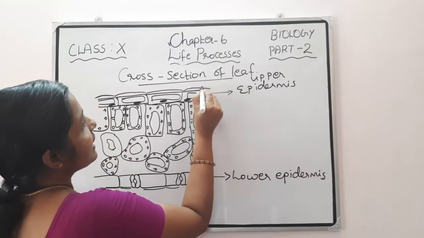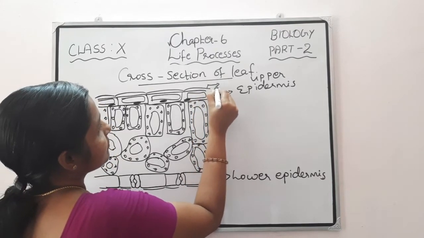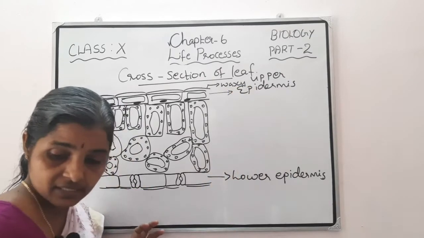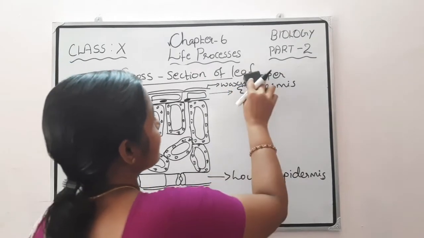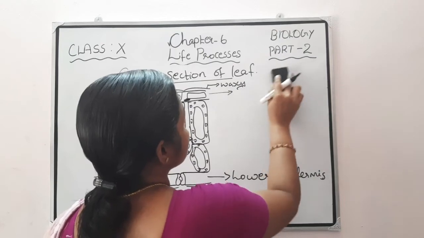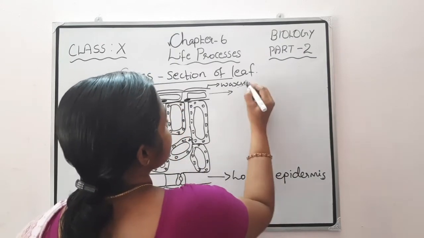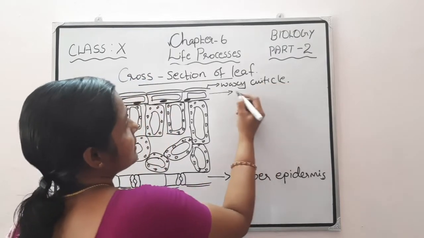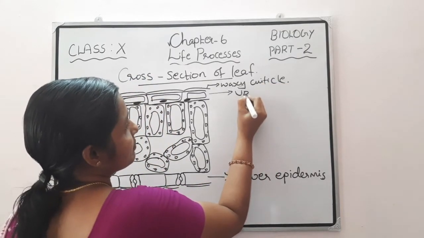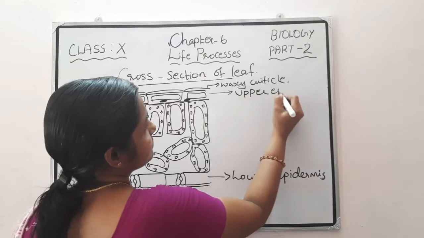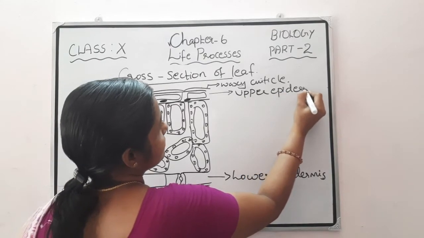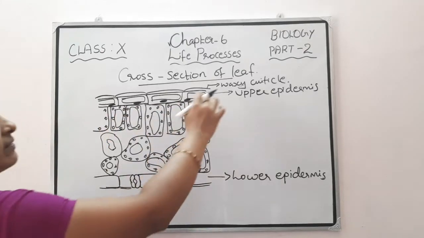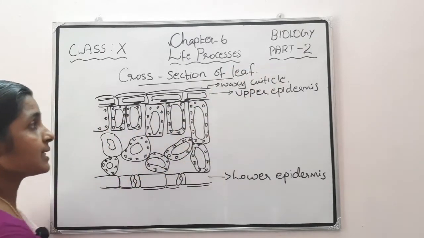The waxy cuticle is present in the upper epidermis, which is covered with it.